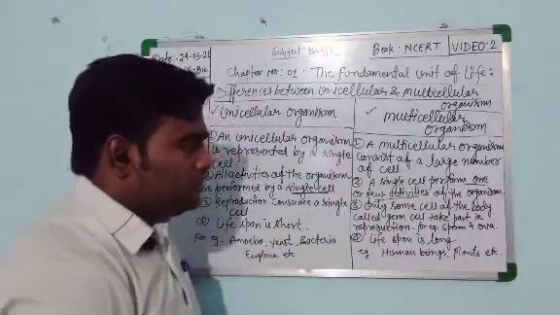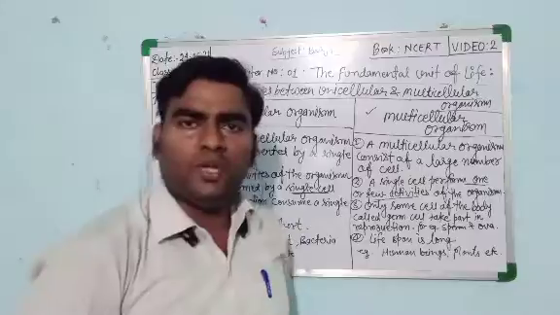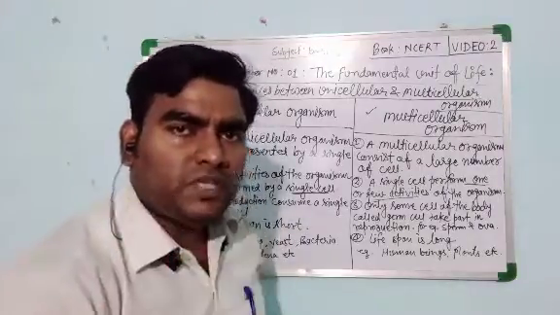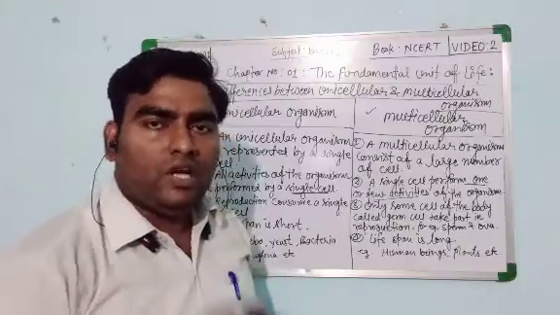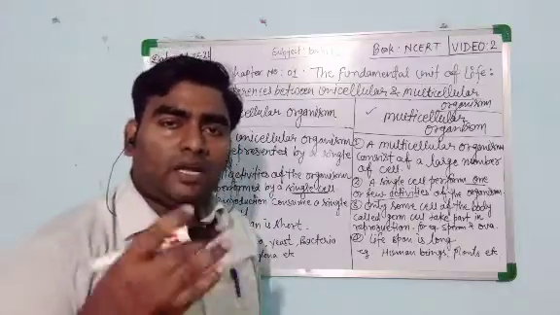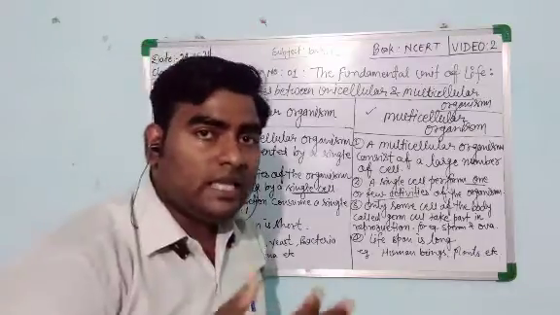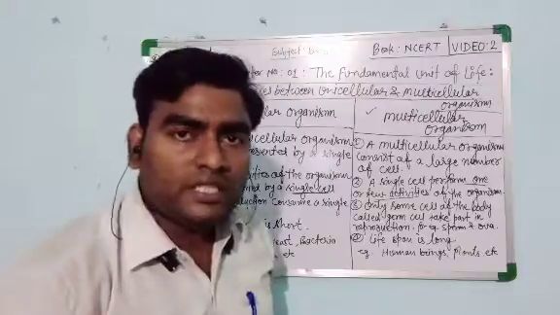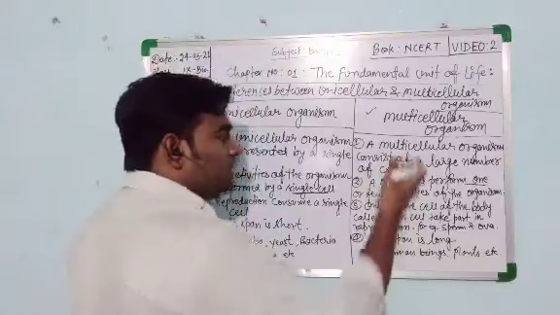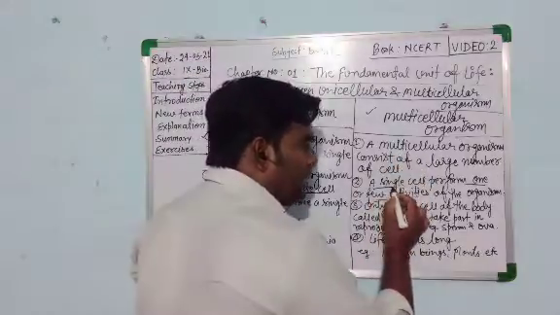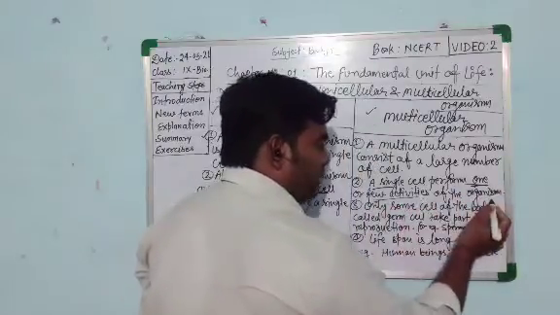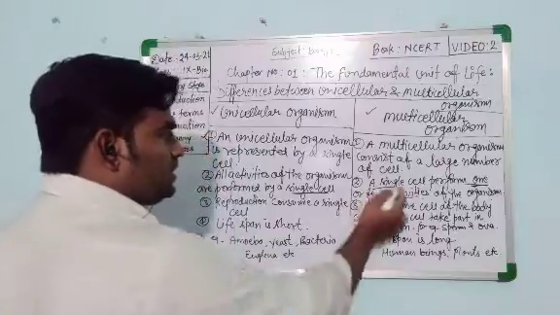For example, in human beings, the blood has three types of cells: RBC, WBC and platelets. RBC perform a different function, WBC perform a different function, and platelets have a different function. Skin cells, neuron cells and excretory cells each have different functions. So in a multicellular organism, a single cell can perform only one or a few activities of the organism. So this is the second point.